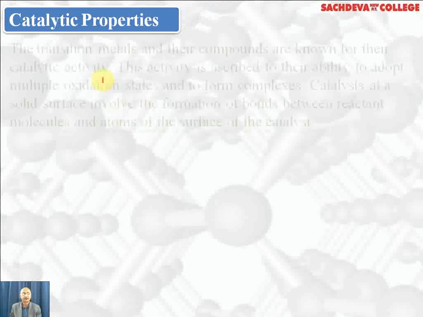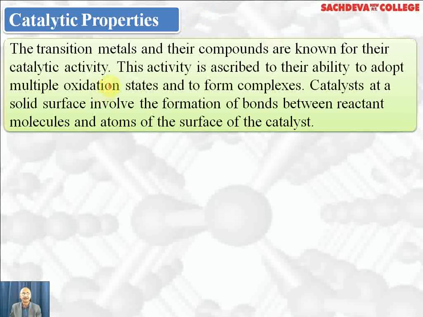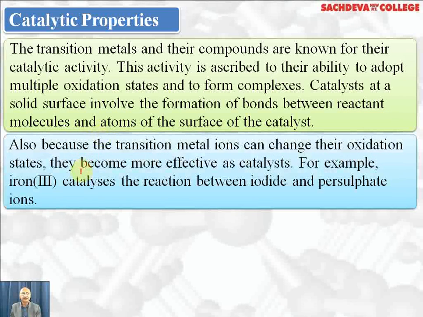Catalytic properties. Most of the transition metals act as a catalyst, and reason is because they can show variable oxidation state and form complexes which can readily change into product. Catalysts at the solid surface involve formation of bonds between reactant molecules and atoms on the surface of the catalyst. An unstable intermediate readily changes into product and catalyst is regenerated. Because the transition metal ions can change their oxidation state, means show variable oxidation state, that's why they are most effective catalysts, and they also have large surface area so that gases can adsorb on the surface.